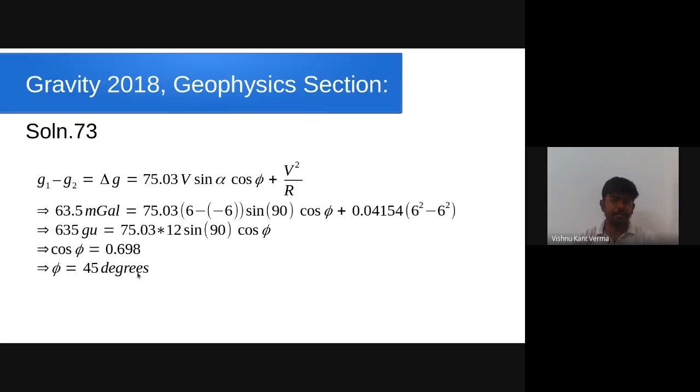Okay, we were here. 1 milligal is equal to 10 gravity units, and this formula gives us the value of delta G in gravity units. So we need to convert milligal into gravity units. So 63.5 milligals equals 635 gravity units.